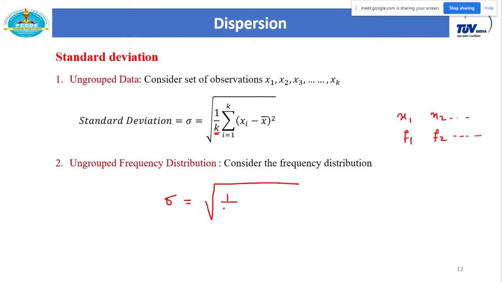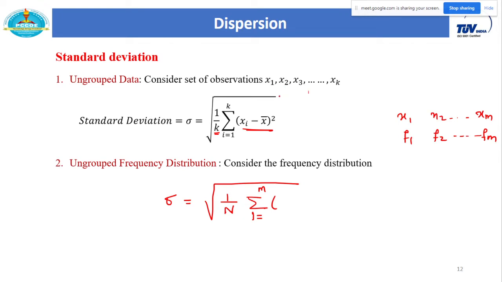Summation of fi, summation of all frequencies, that is denoted by capital N. Next is summation i runs from 1 to, depending on the given observations, let us consider xm as the last observation, and this is my fm. So this i runs from 1 to m. And now what is the change here?